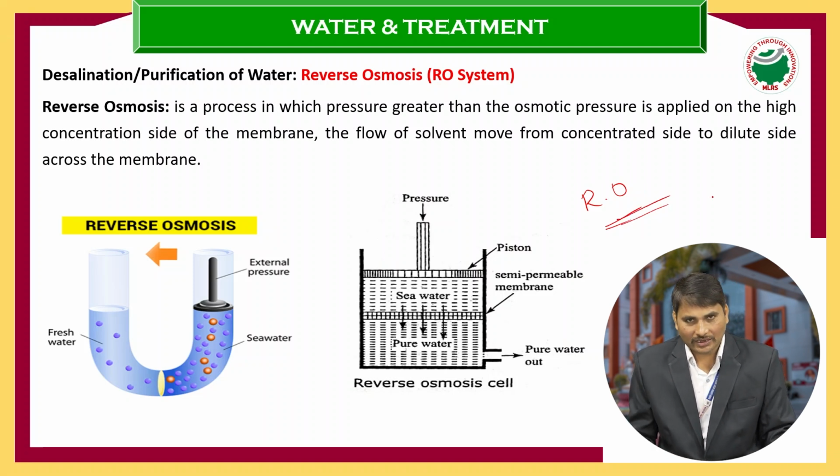This RO process, the reverse osmosis process, is also called the desalination process. What is meant by desalination? Removal of salts. Removal of salt impurity we call desalination. Desalination is also called the RO process, the reverse osmosis process.